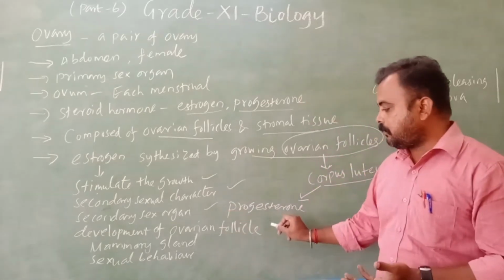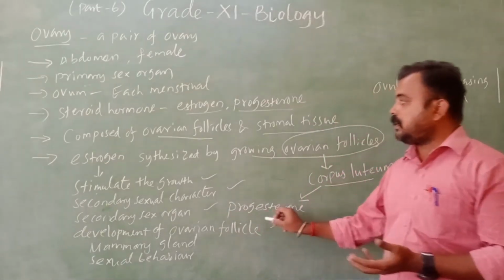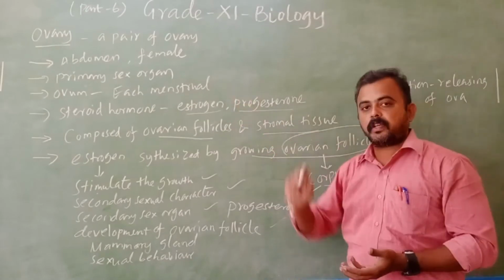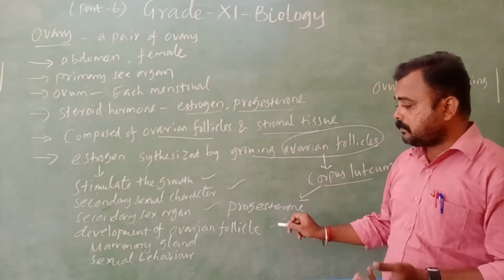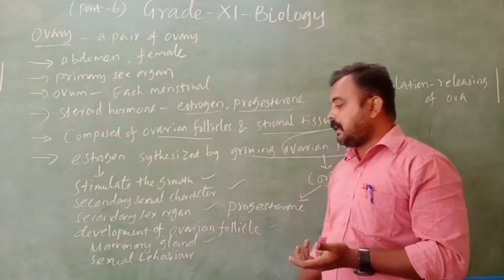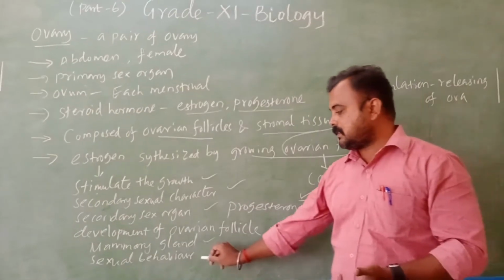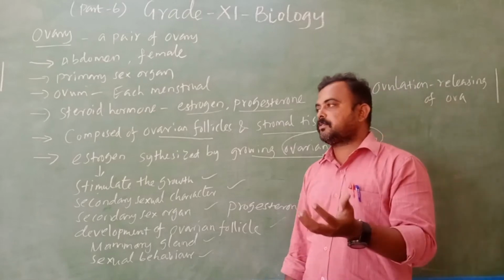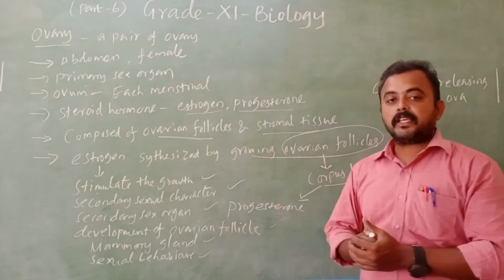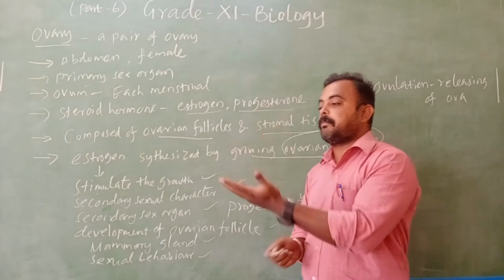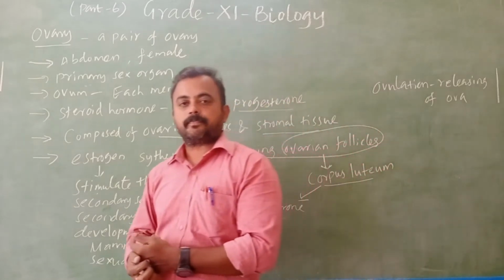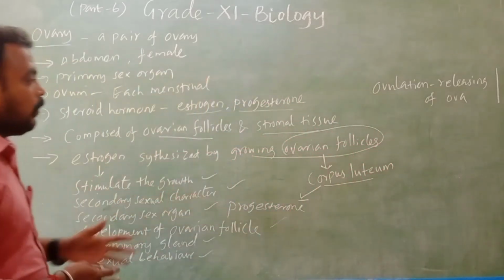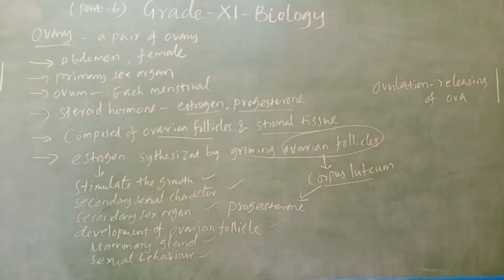Then the development of the ovarian follicle, which is present in the ovary. Next, the mammary gland, which we already covered. Then sexual behavior. For girls, which hormone is responsible for sexual behavior? Estrogen is responsible. In boys, it is testosterone. Right. Then what is the function of progesterone?